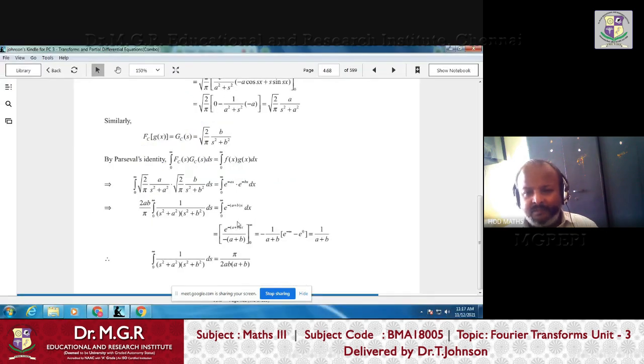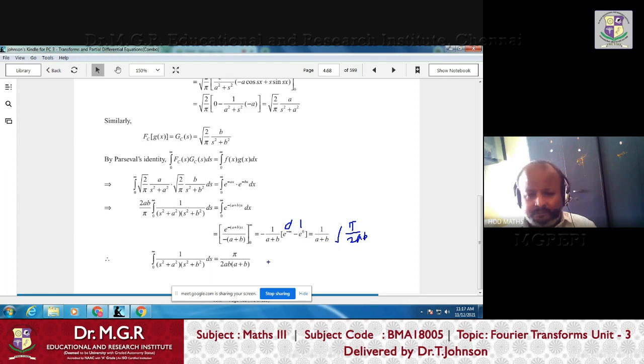Now if you integrate e power minus a plus b of x, you will get e power minus a plus b of x divided by minus a plus b. When you substitute the upper limit, it becomes e power minus infinity, that is 0. When you substitute the lower limit, e power 0 is 1. So upper limit 0 minus lower limit 1, but already you have the minus sign here, so minus of minus becomes plus. So the right hand side is 1 by a plus b. And on the left hand side, take 2ab by pi to the other side, and it becomes pi by 2ab.